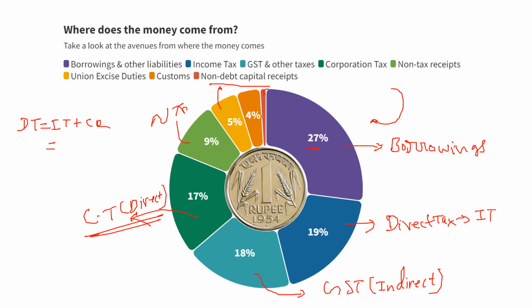around 19 plus 17, around 36% greater than GST, which is 18%.